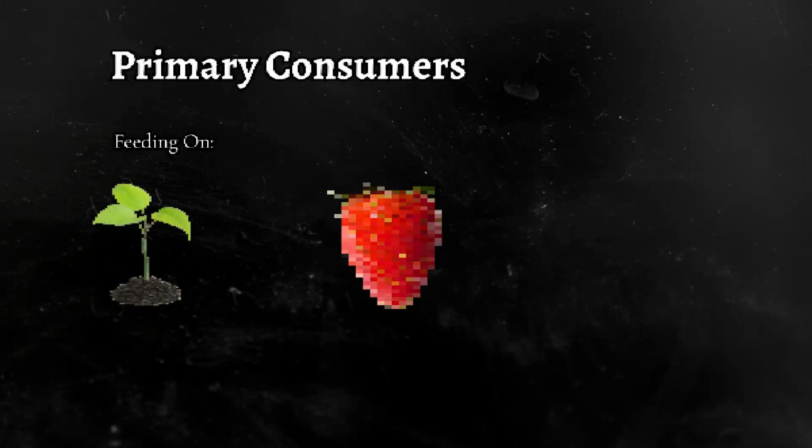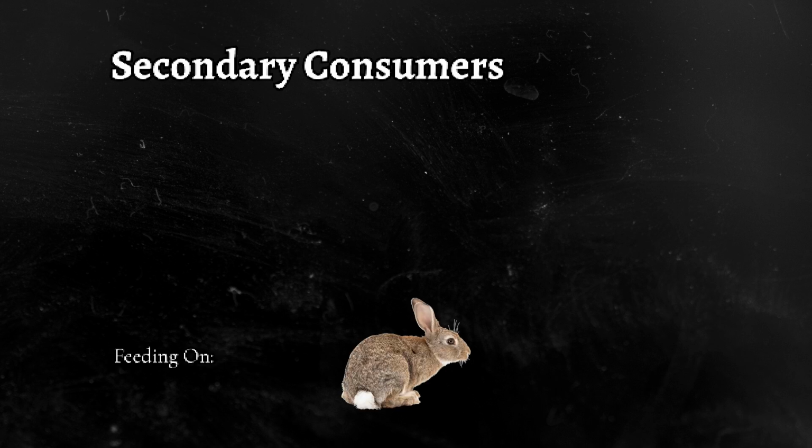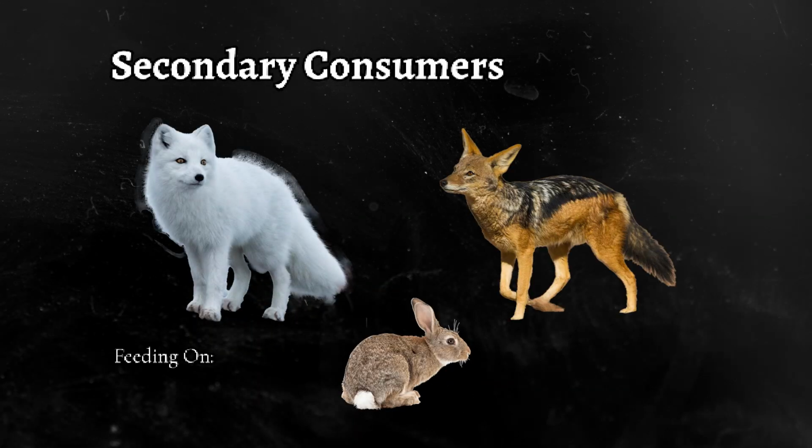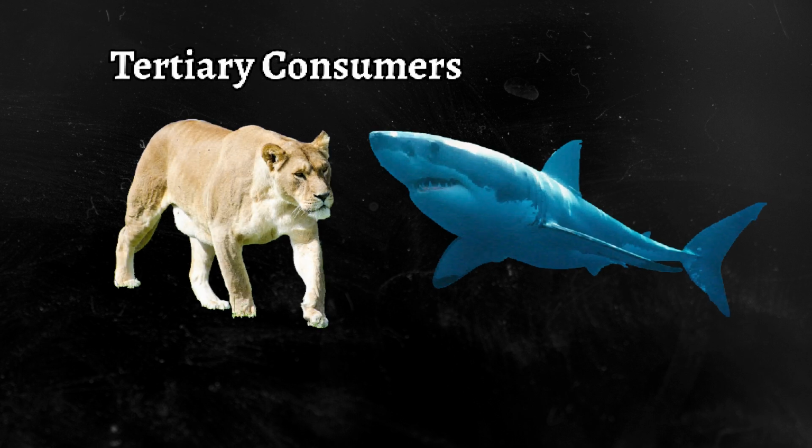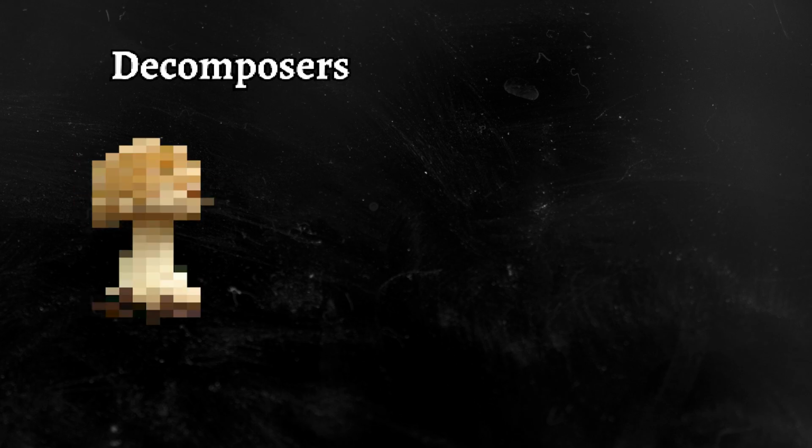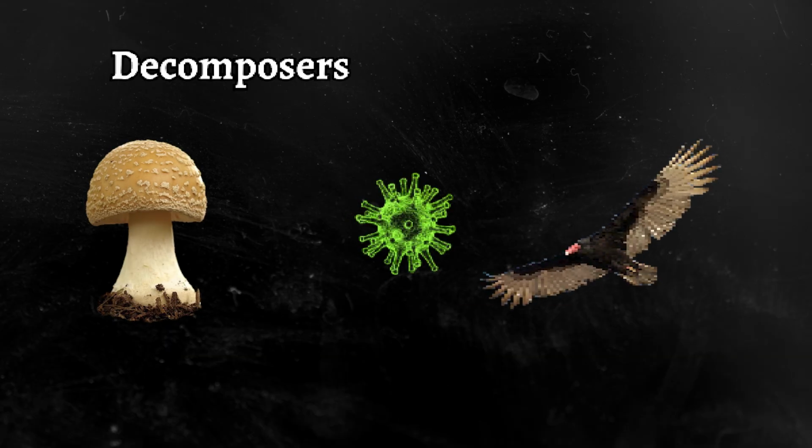Primary consumers rely on these producers for sustenance, feeding on leaves, fruits, or plankton. Above them, secondary consumers prey on smaller animals, filling the role of omnivores or small predators. Tertiary consumers sit at the top, reigning as apex predators that dominate the food chain. Finally, decomposers such as fungi, bacteria, and scavengers break down dead matter, recycling nutrients back into the ecosystem.